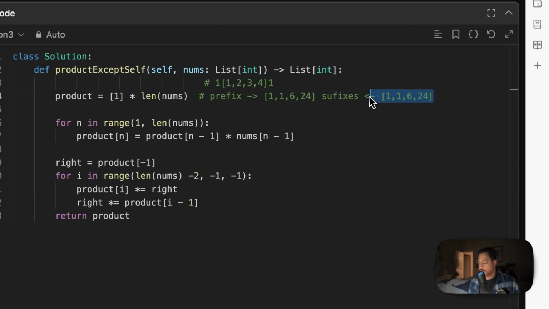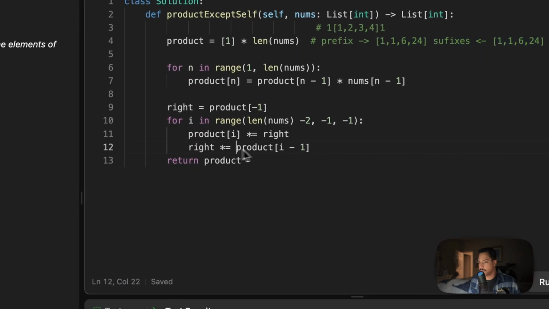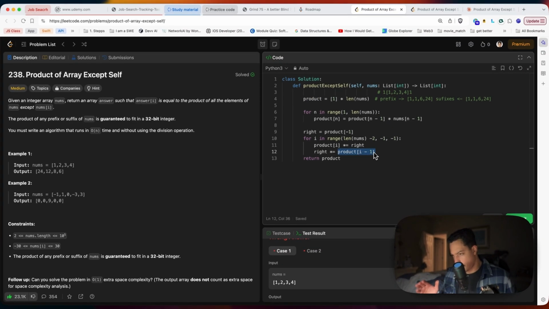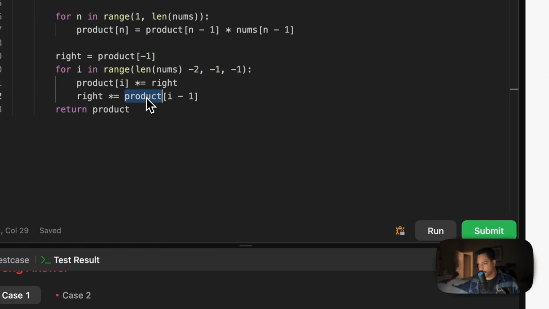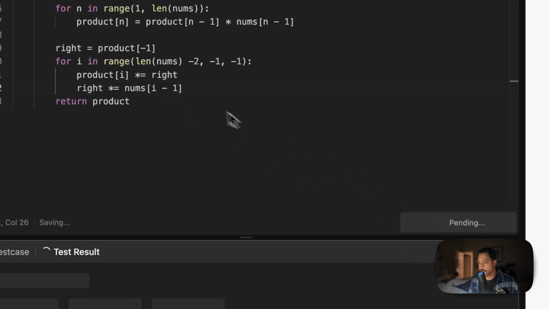So I need to multiply right by... Right is sitting at products of minus 1, so it's gonna be nums. This is gonna be nums at minus 1.